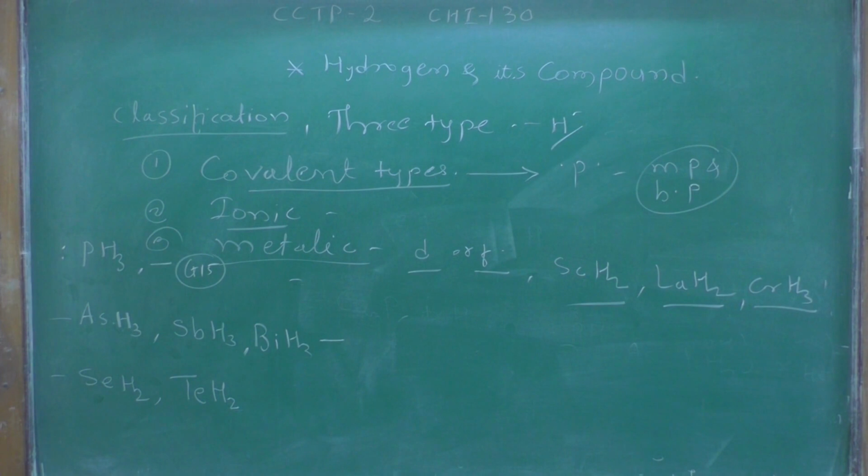Okay, so in this method we identify arsenic using arsenic trihydride.